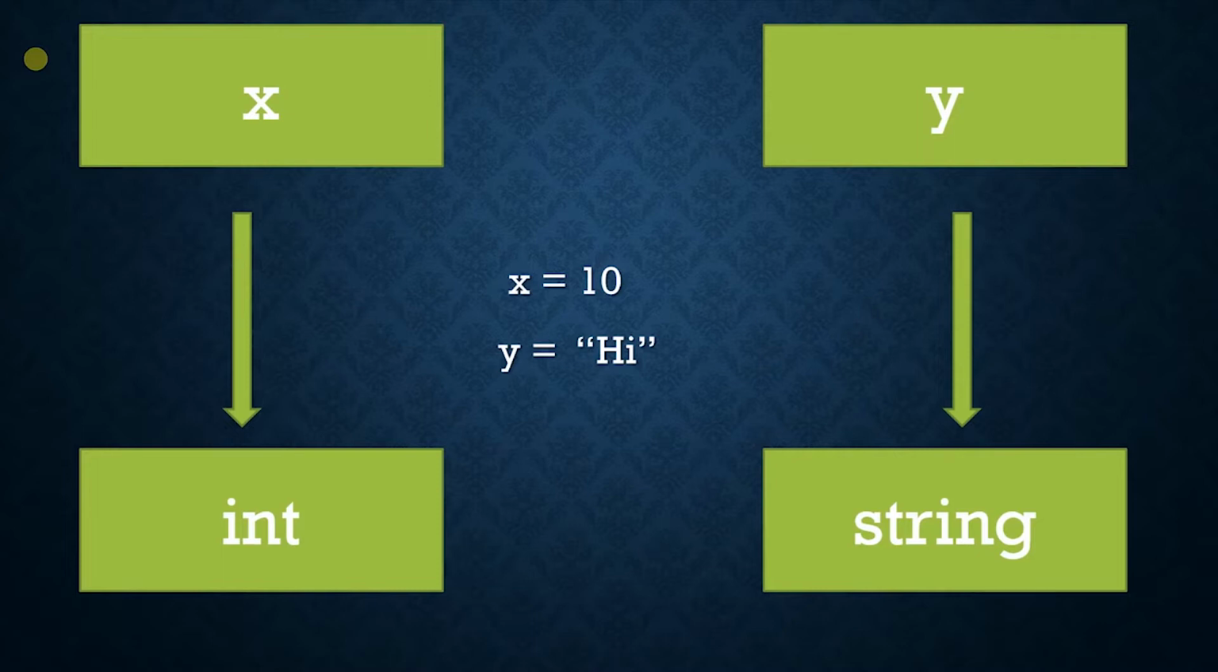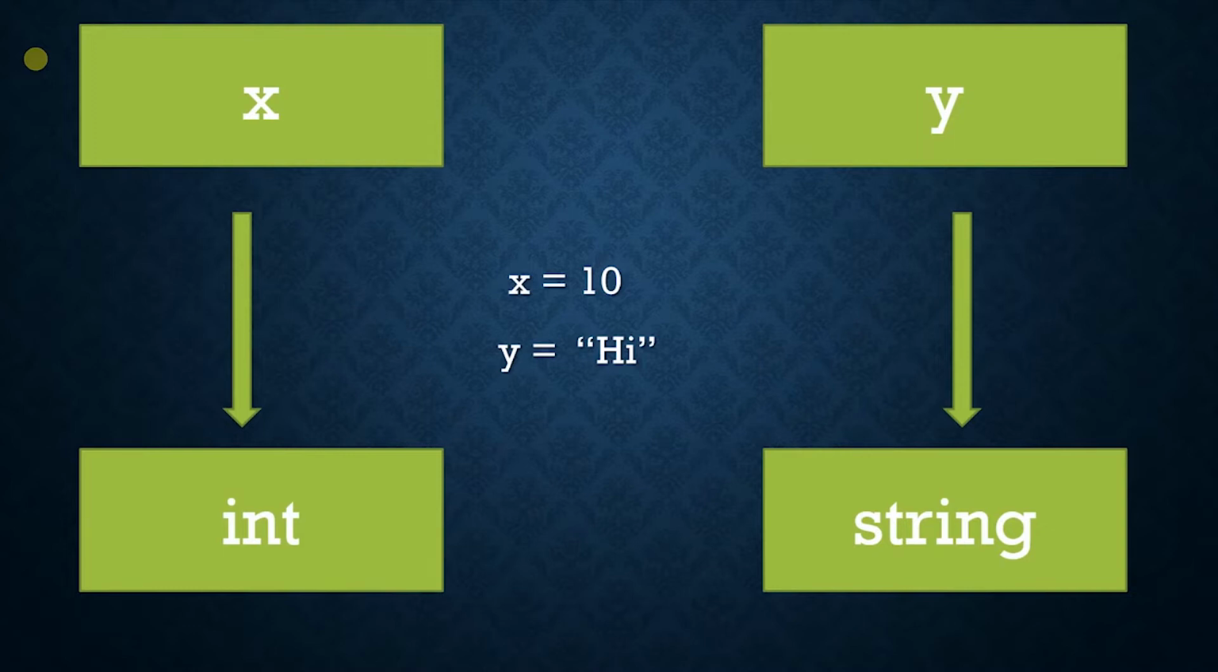For example, our X is equal to 10, so 10 is an integer. That means X is of integer data type, and Y stores a word in it, so it is a string data type. So words or characters are referred to as strings in Python. Now in our first section, we'll deal mainly with these two data types. We will learn more complex data types as we progress into the course.